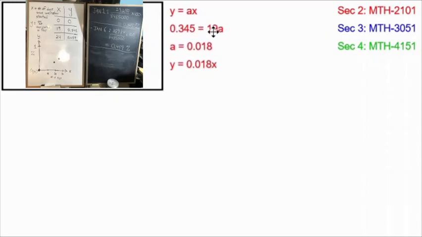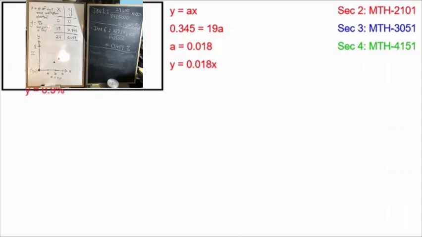In the Secondary 2 algebraic modeling course, the students learned the form y equals ax for the straight line equation. Plugging the percentage who had been vaccinated on January 1st into this form and replacing x with 19, because January 1st was day 19 of the vaccination program, I was able to find an a of 0.018. Therefore, I have an equation y equals 0.018x. This is very much a simplification of the situation, but it's using the techniques that students in the Secondary 2 algebraic modeling course have learned.